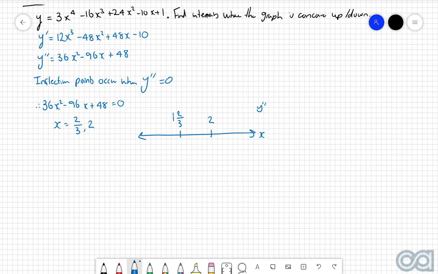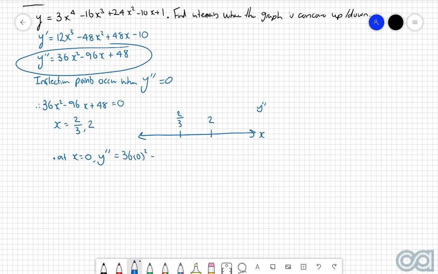So first things first, let's do this leftmost interval here. A point that fits in there is x equals 0. So at x equals 0, y double dash, so that's going to be substituting into this function up here, will be 36 multiplied by 0 squared, take 96 lots of 0 plus 48. That will give us an answer of 48, which is positive, so we can put a positive there.